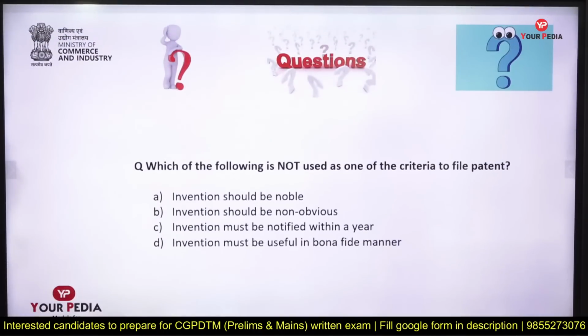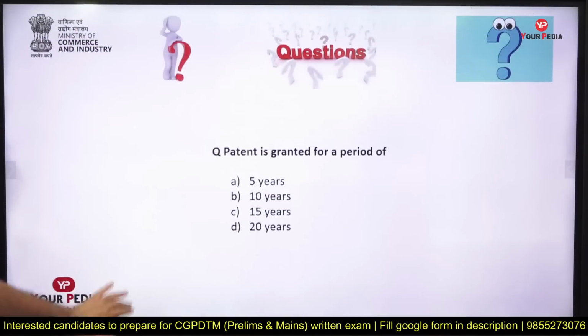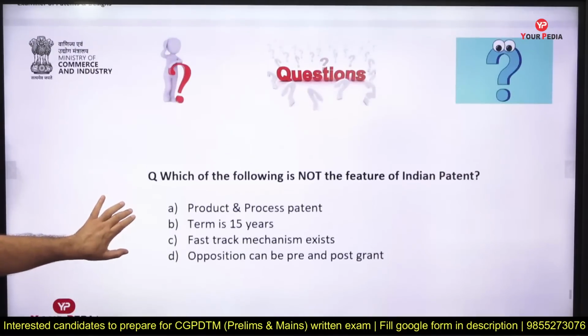Which of the following is not used as one of the criteria to file a patent? C, invention must be notified within a year. That is not a criterion. So what is the criterion? It should be novel, it should be non-obvious, and it should be bona fide matter. I mean, the invention should be useful. Patent is granted for how much period? It is granted for 20 years.